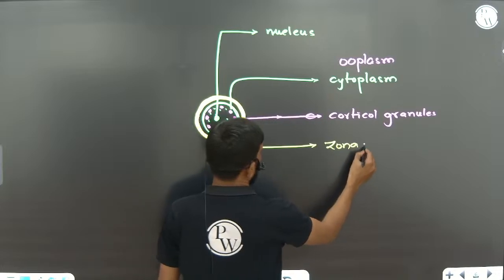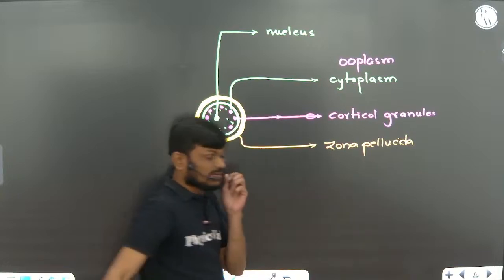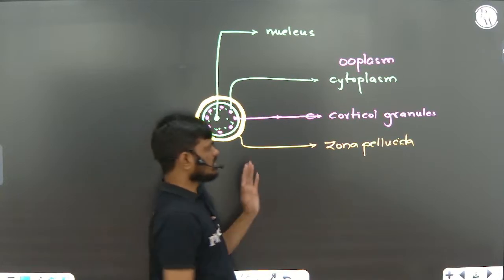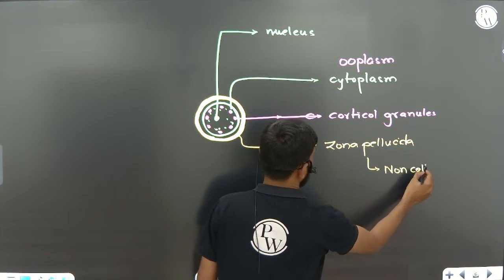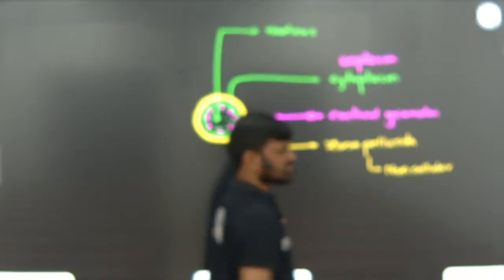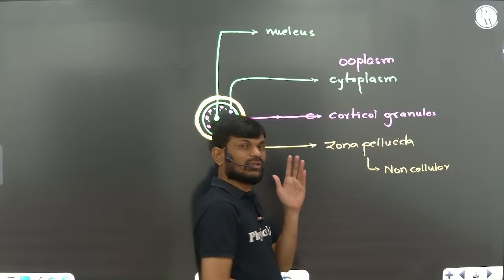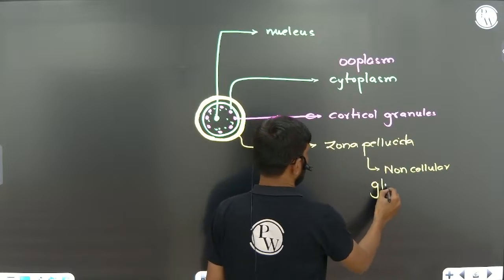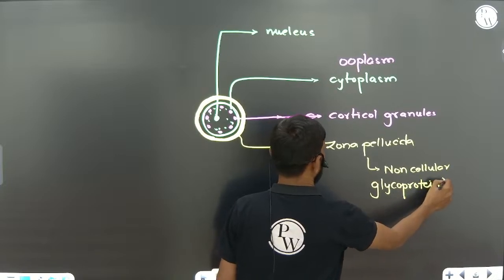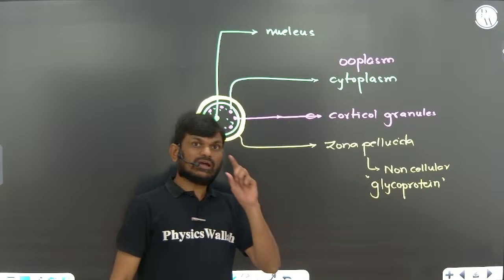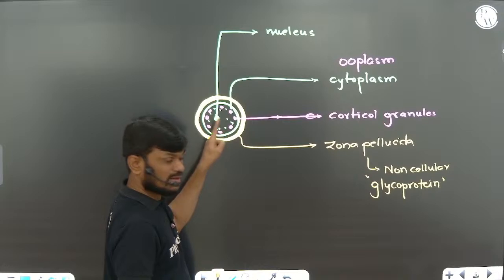Zona pellucida is a non-cellular layer, very important, because it is not made up of cells but of glycoprotein molecules. That's why it is a non-cellular layer. This layer is secreted by the secondary oocyte itself.